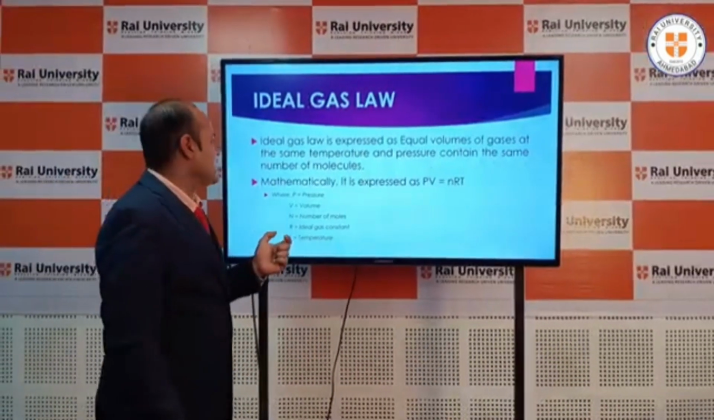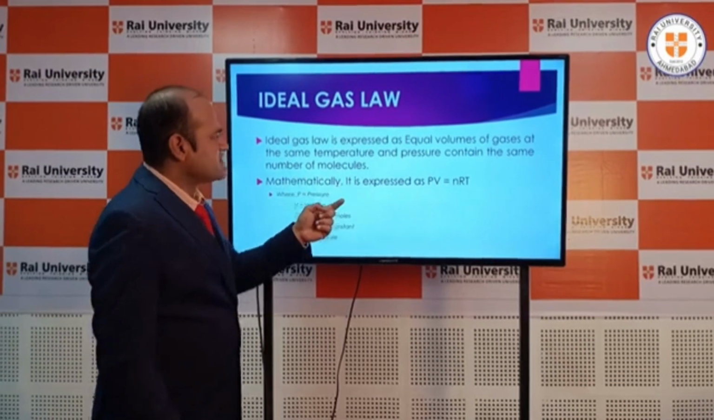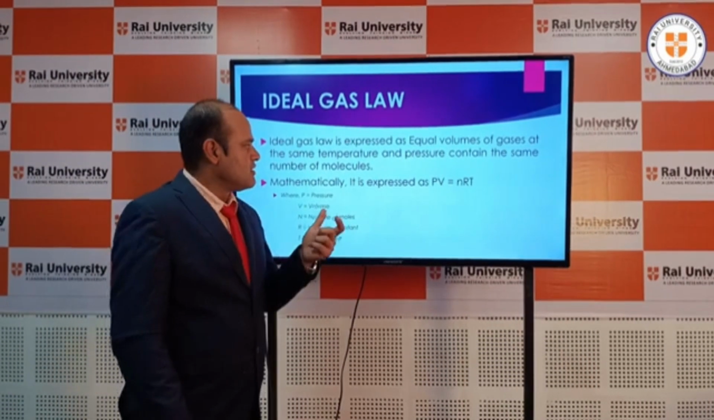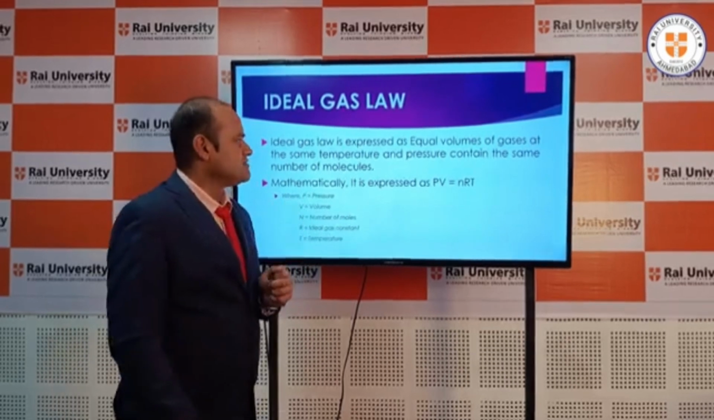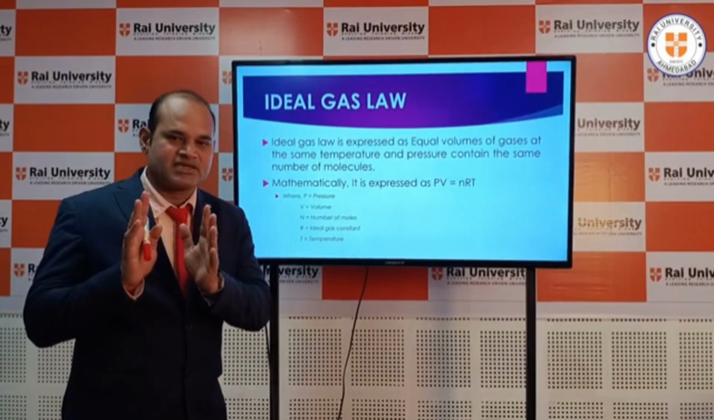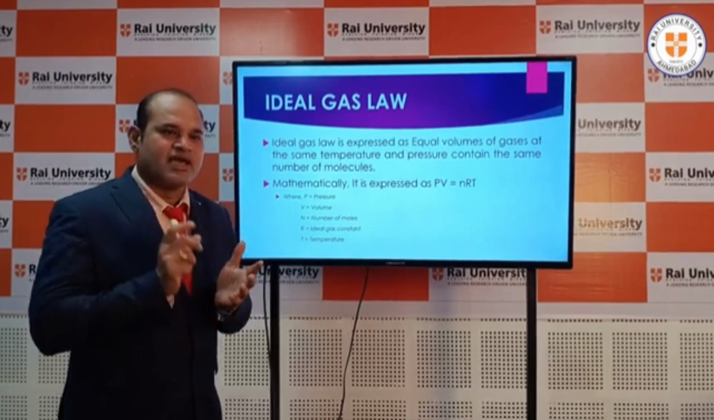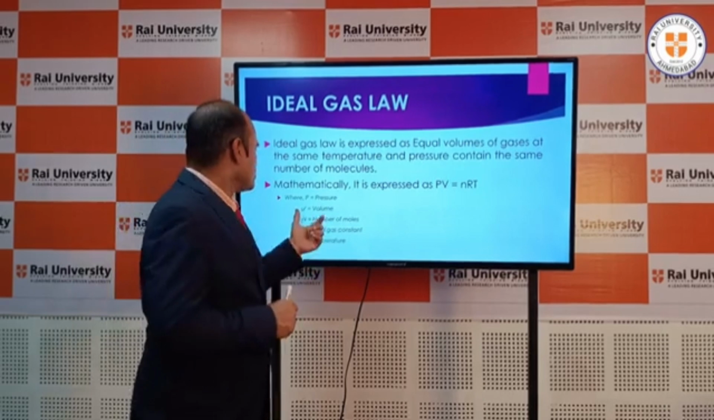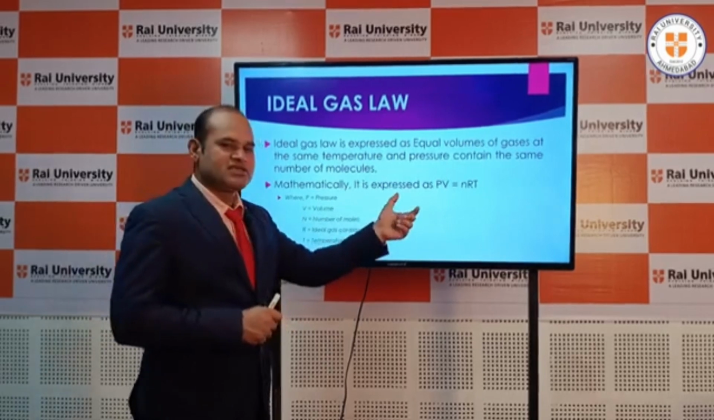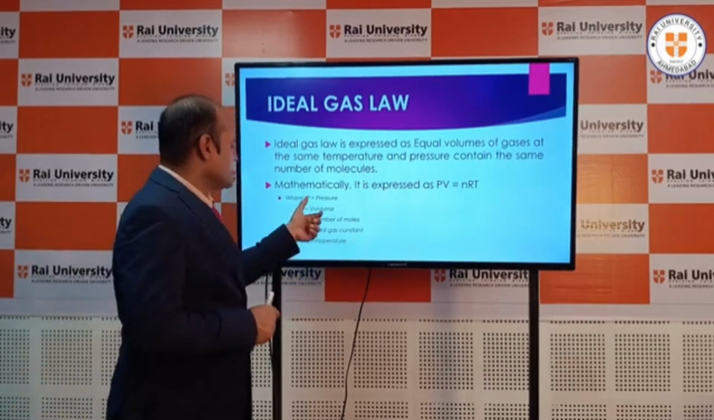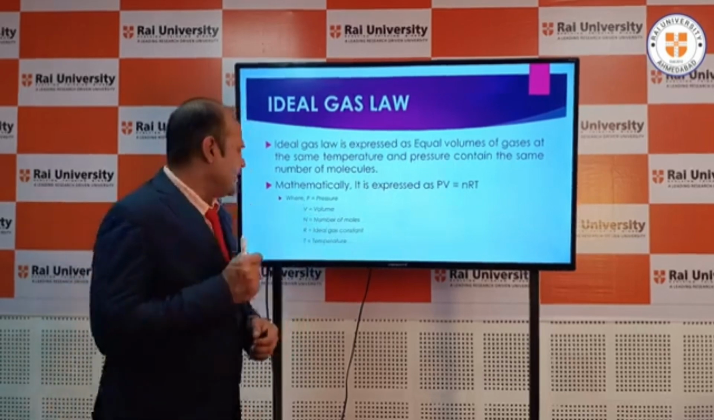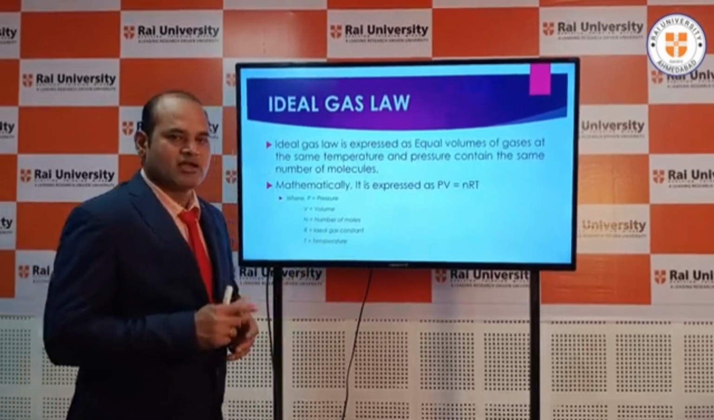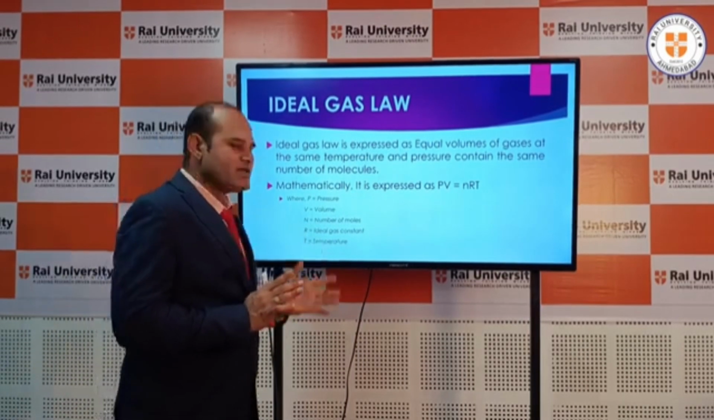Next is the ideal gas law. The ideal gas law is expressed as: equal volumes of gases at the same temperature and pressure contain the same number of molecules. If we take equal volumes of gases at constant temperature and pressure, then the number of molecules of the gas is the same. Mathematically it is expressed as PV = nRT, where P is pressure, V is volume, n is the number of moles, R is the ideal gas constant, and T is the temperature.